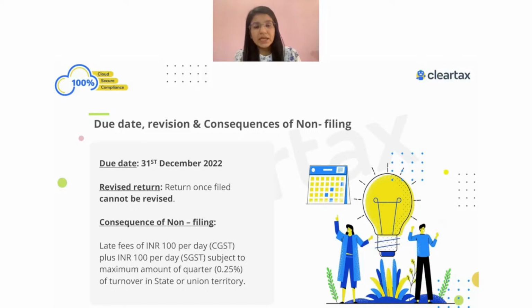And we all know that there is a late fee if you don't file GSTR-9 on time. The late fee is 200 rupees per day, subject to a maximum of 0.25% of the turnover in a state or union territory. So that's the late fee and penalty which is levied in case you don't file your GSTR-9 on time.